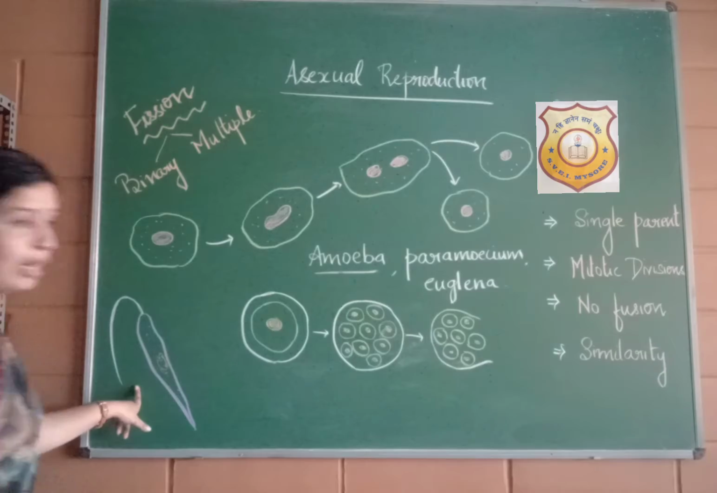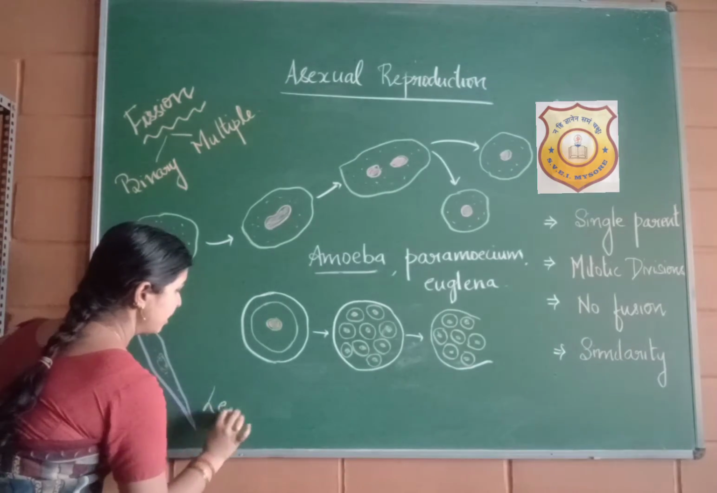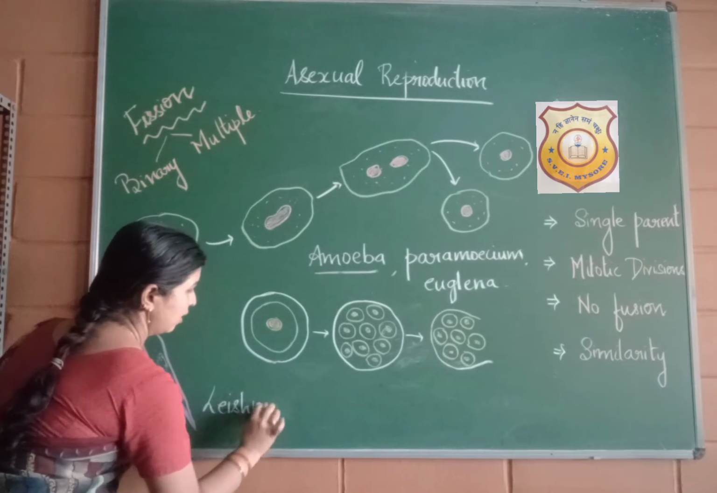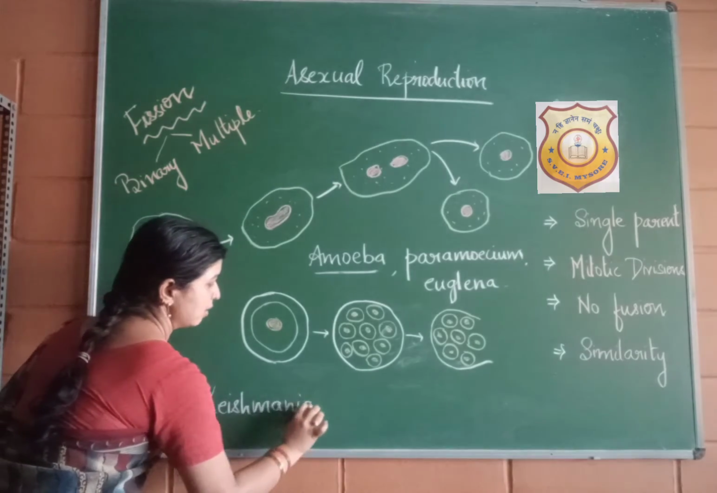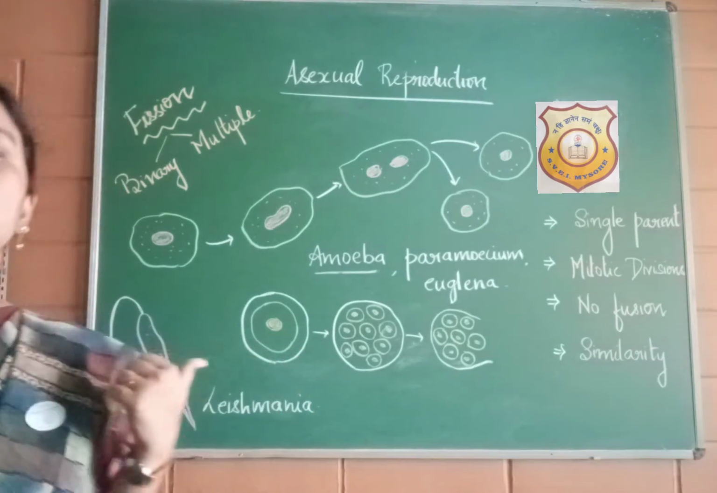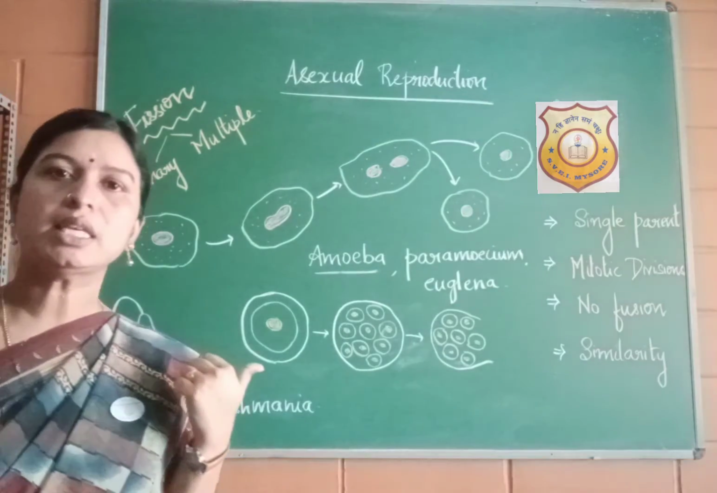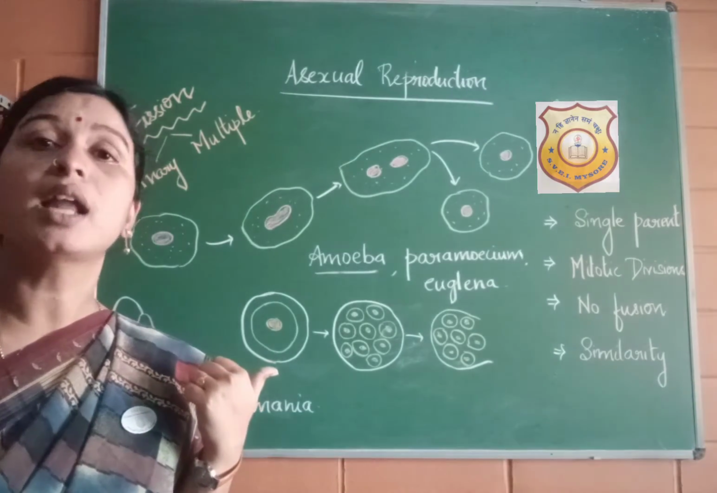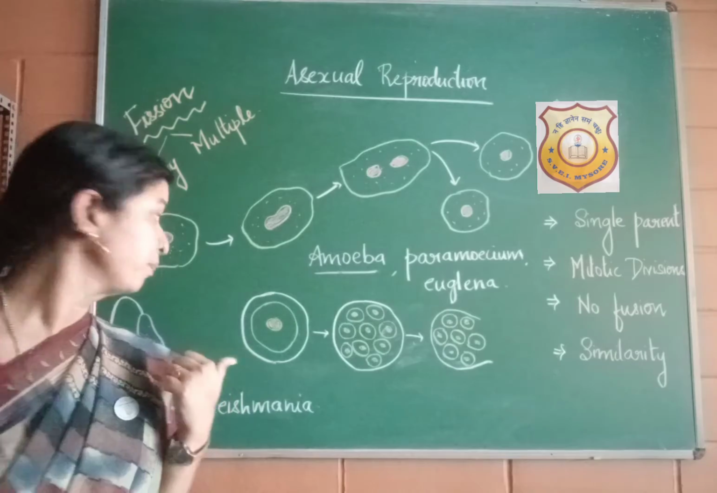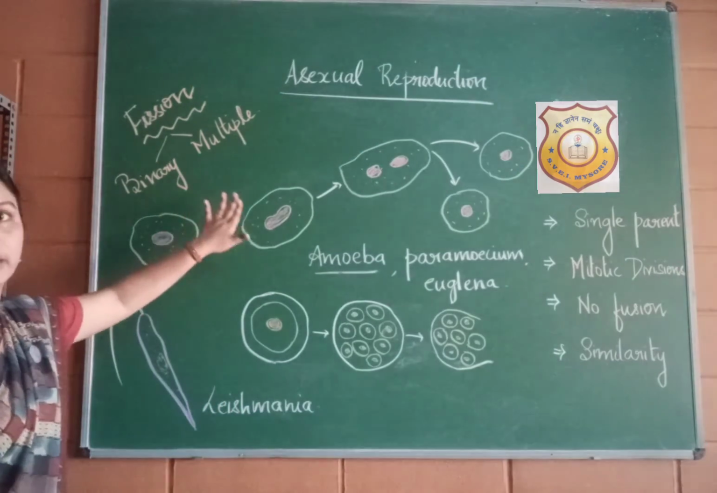and can you see here? I have drawn one organism here. This is called Leishmania. The name looks familiar, right? You have learnt it last year. Yes, Leishmania is an organism which causes the disease Kala Azar or black fever. This organism also divides through binary fission.